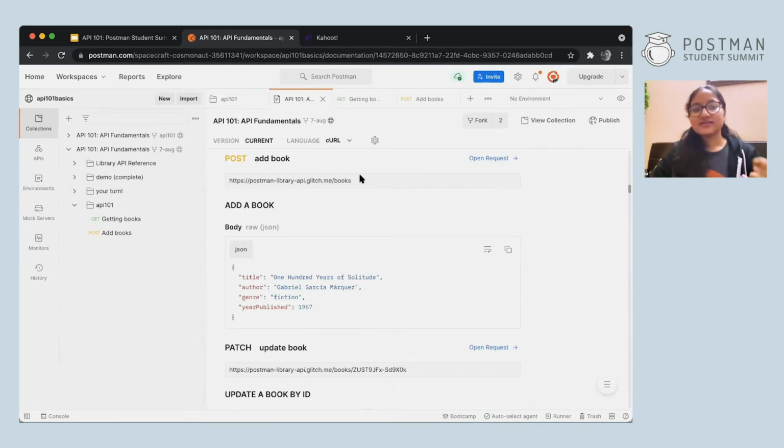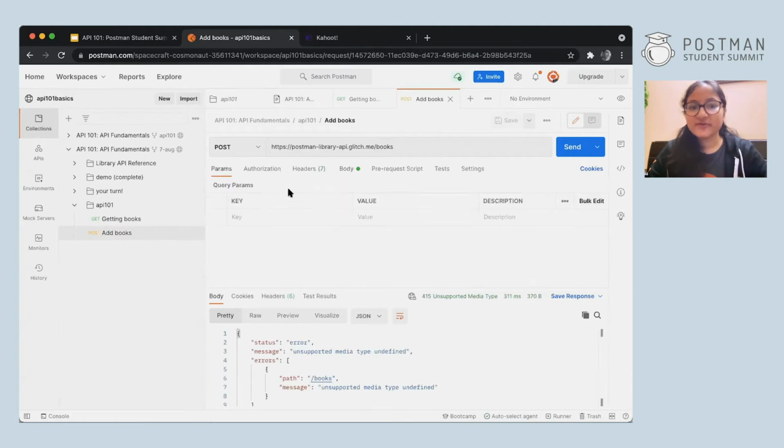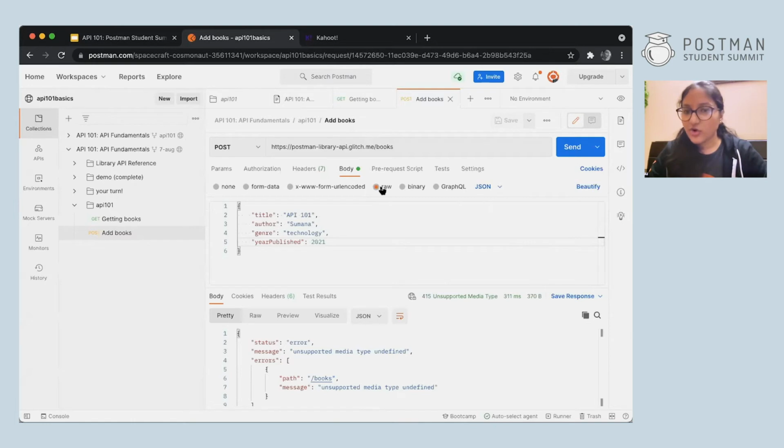All right. So for that, we went to body, raw, and JSON and pasted this entire thing, because this gives us a format of what we want. All right. So we go back to the request, and here we went to body. First of all, it was looking like this. Then we went to body, and then we went to raw, and then we clicked on JSON. And then we pasted this entire thing and changed up some values. You can change it to your own name and change everything like that.